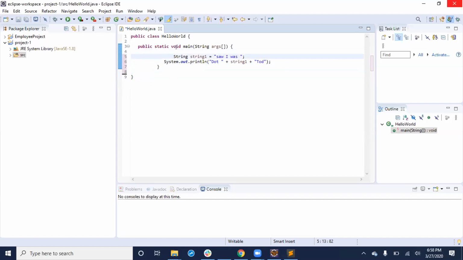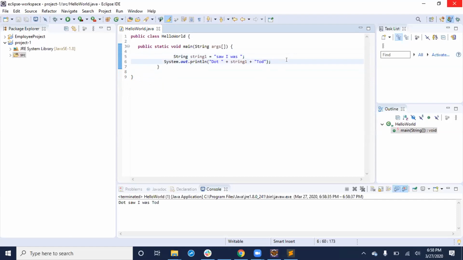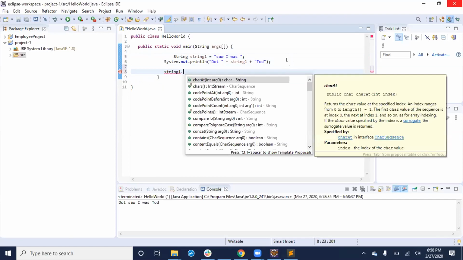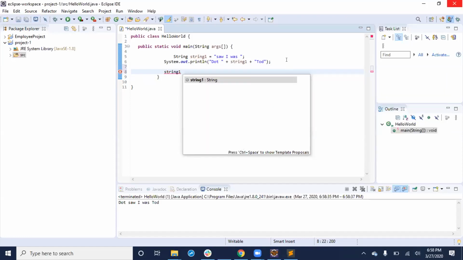So I'm just printing a string here. I want to actually show some very specific stuff. See here, string one is a string. See, the moment I press dot, you get this. So Tahan, I think you were asking at the start of today's session, can we practice in Notepad, or why people are saying, if you practice in Notepad, you will not know what the methods are for a given type. Now, see here, string one. It's clearly saying it is a string. The IDE is helping us. It means it is a string type.